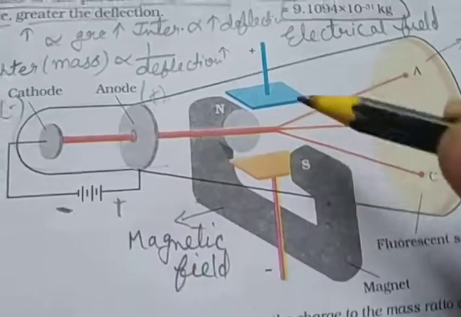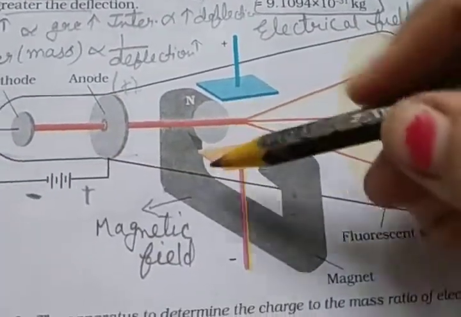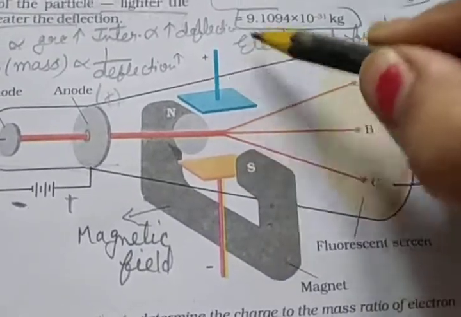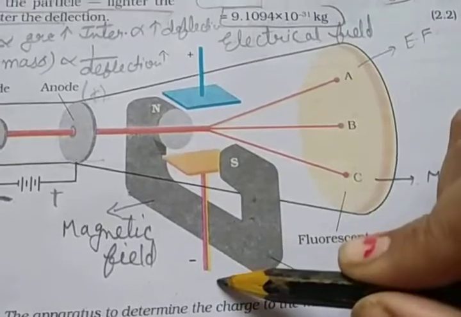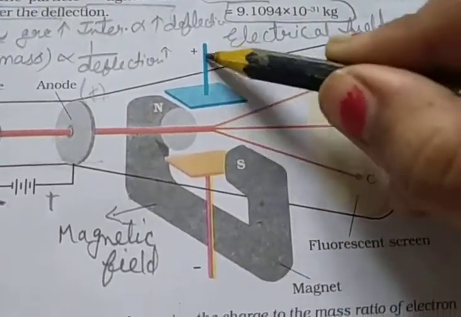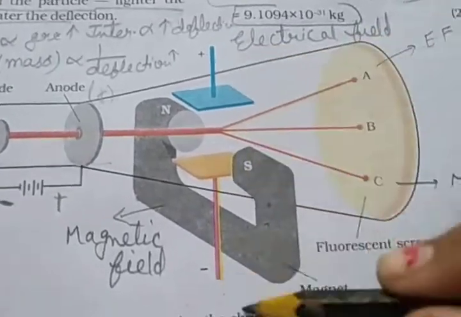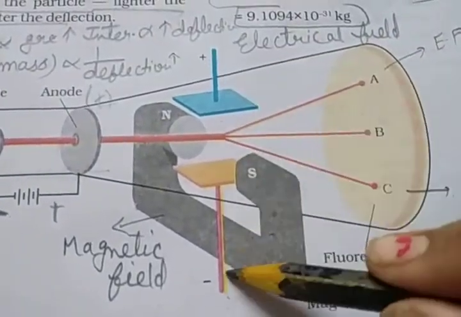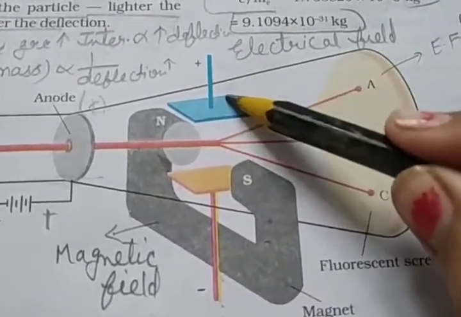So the cathode ray tube is used, and here you see two fields applied, electrical and magnetic. To apply the electrical field, we have to use electrodes. So he used electrodes, cathode on the upper side and anode on the lower side. Cathode is blue and anode is orange, and this applies the electrical field.